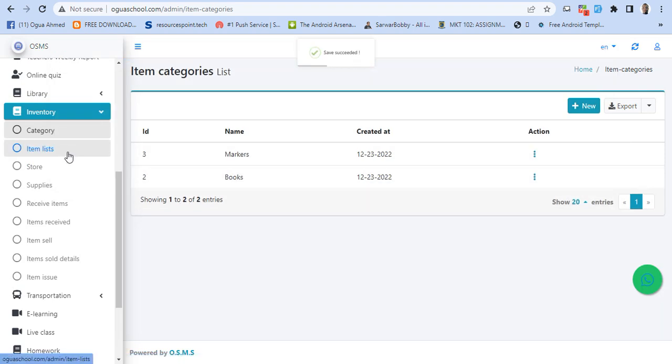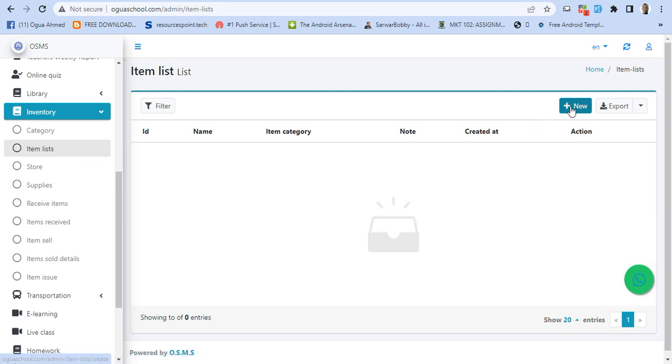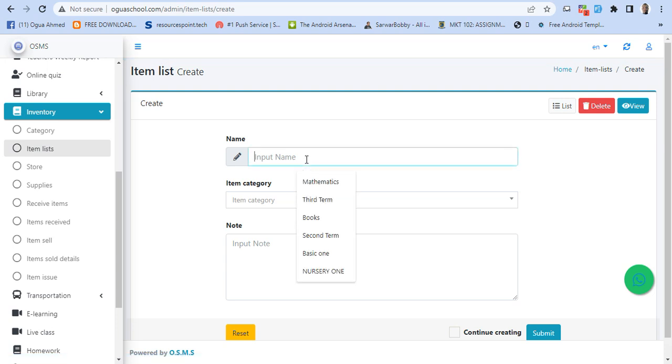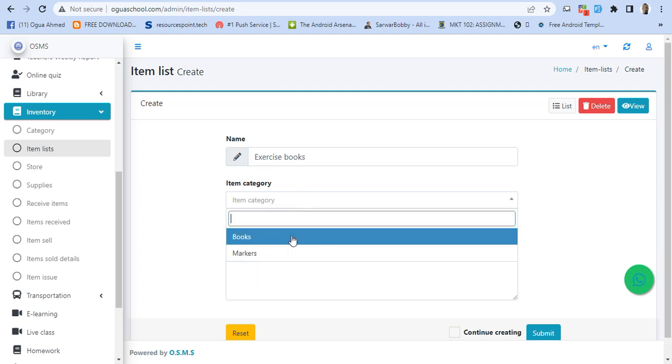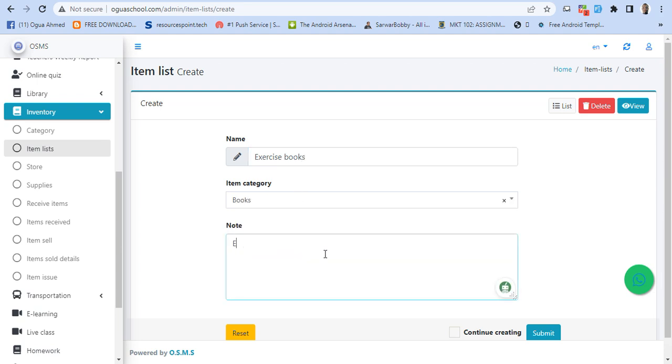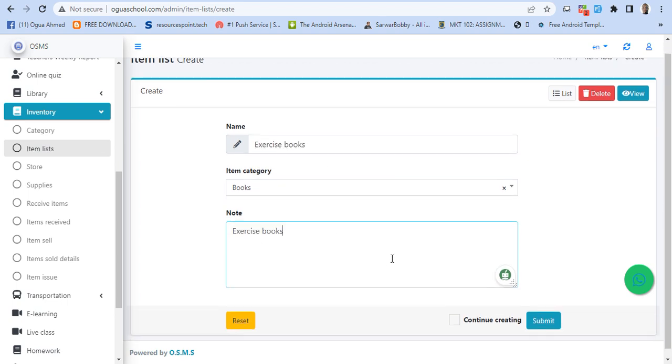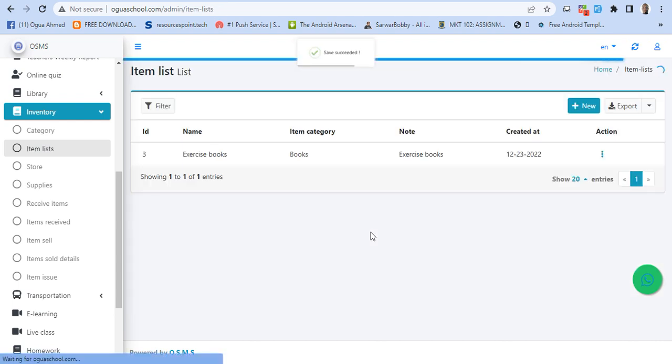So list items. The items you want to add in your inventory: the name, the category, and then you can add some notes. So the name, let's say I want to add some exercise books, and the category will be under books, and then I'll add some notes if I want to append some notes, or just leave it like that. So exercise books, and now click on submit.